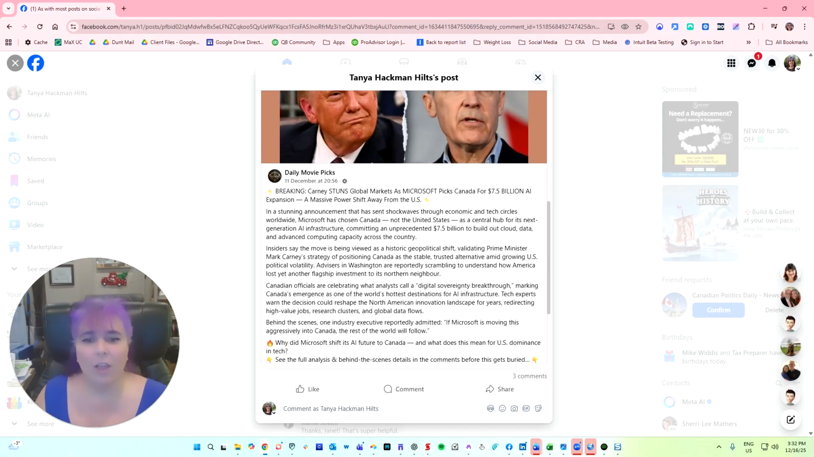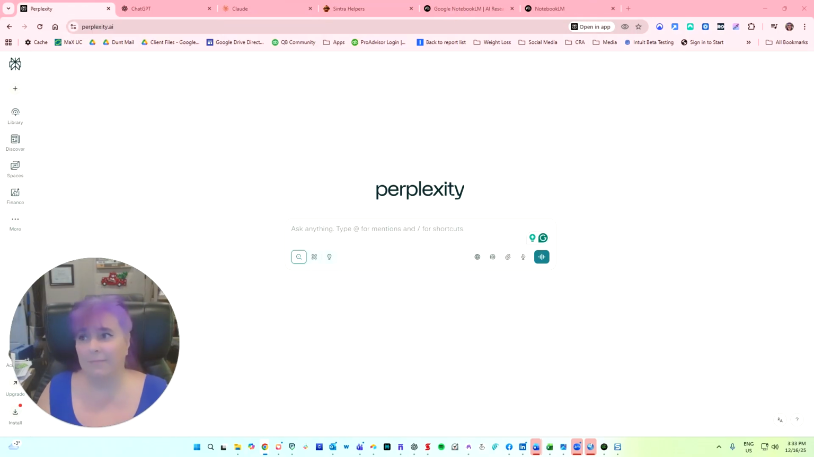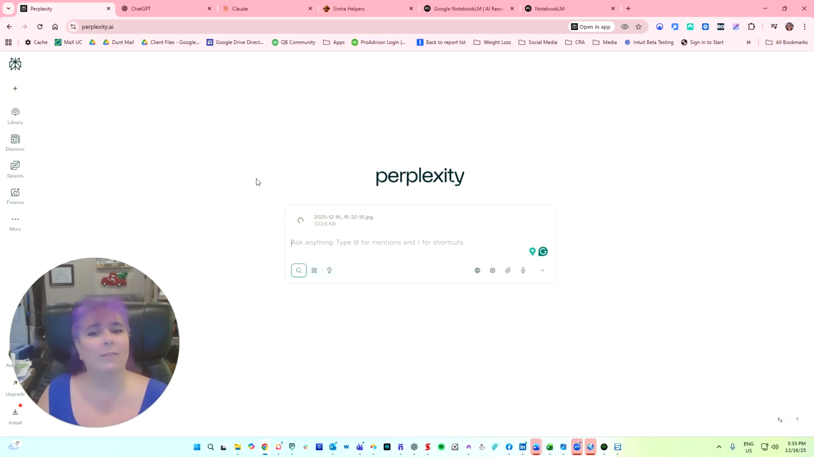But we take a look through this, and it says that Microsoft has chosen Canada, not the US, committing 7.5 to build this out, digital sovereignty breakthrough, yay, Canada, type of thing. And so what I'm going to do is, before I actually think that it is accurate, I'm going to say, all right, this news, it's always one-sided.